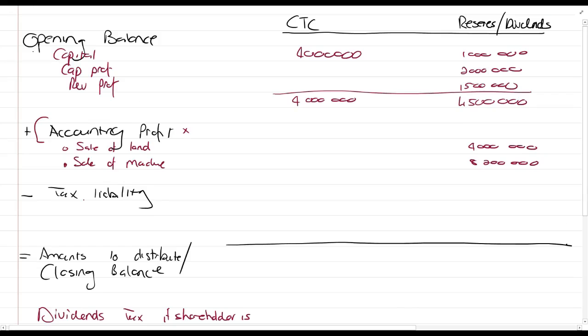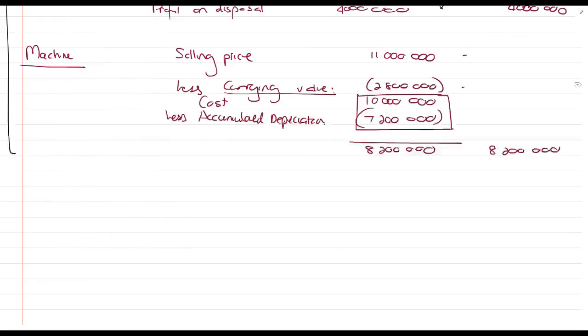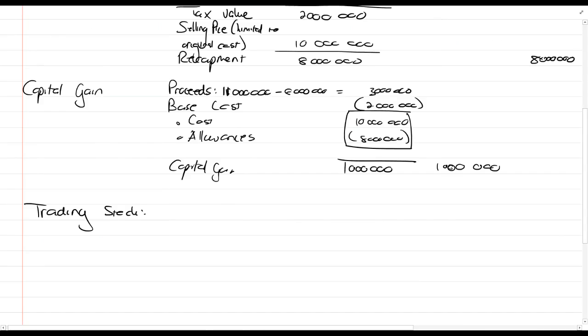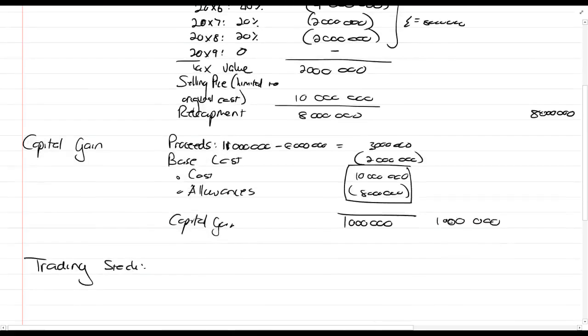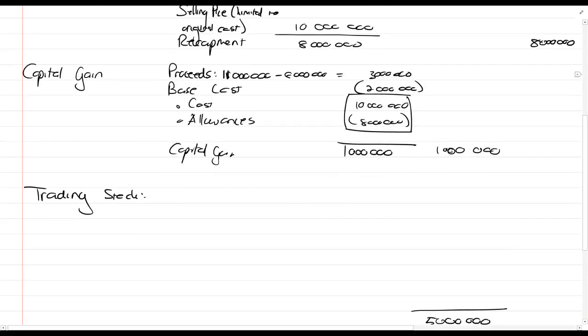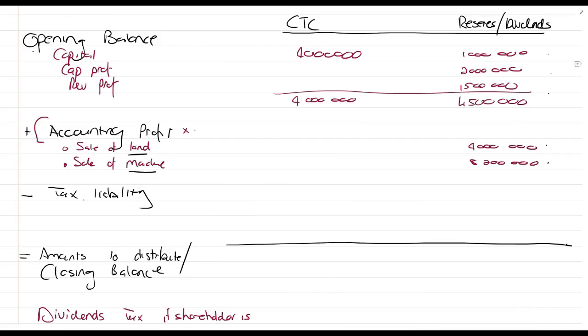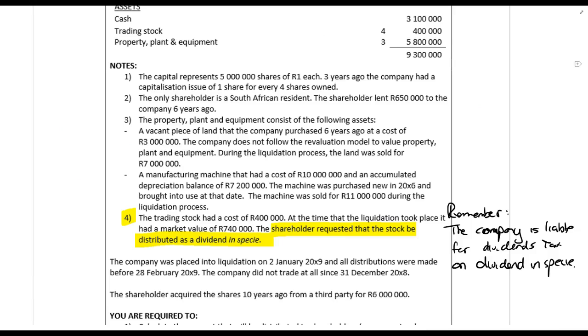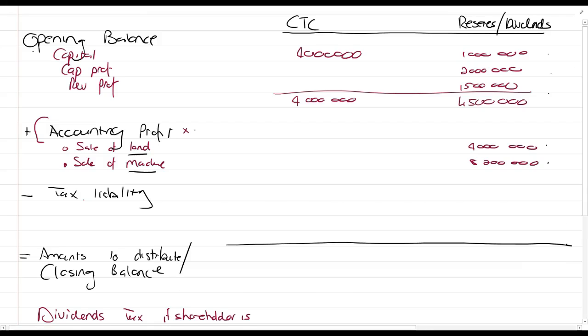So, first up, everything, opening balance is the same. The accounting profit on the sale of the land and the sale of the machine, same. Okay, everything's the same, guys. The tax treatment, sale of the land, sale of the machine, same. So the only thing that we have to talk about is that stock. Okay, that was requested. So the first thing we do is let's do the accounting implications of the trading stock.